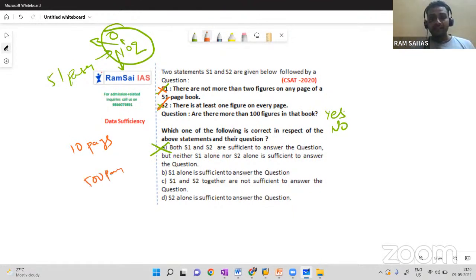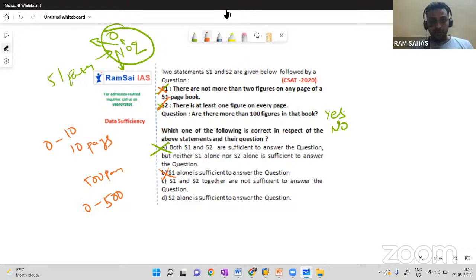If it is only a 10 pages book, then range will be 0 to 10. If it is a 500 pages book, then range will be 0 to 500. You can say, hey, there are only 100 pages, 51 pages, but that is in first statement, not in second statement. We already closed statement 1, right? So as we don't know how many pages are there, we are not sure. So 1 alone is not sufficient, 2 alone is also not sufficient.